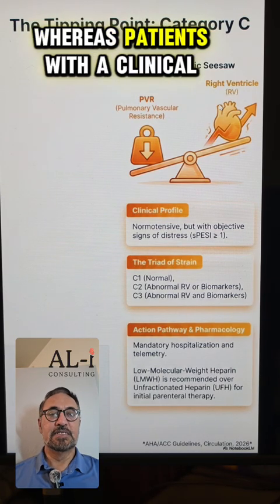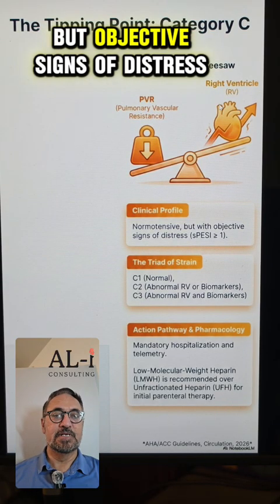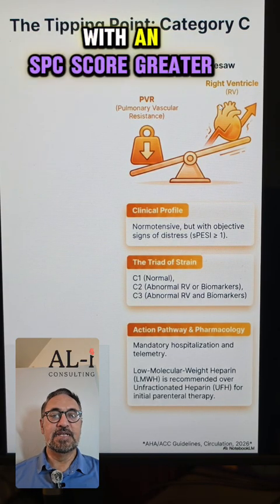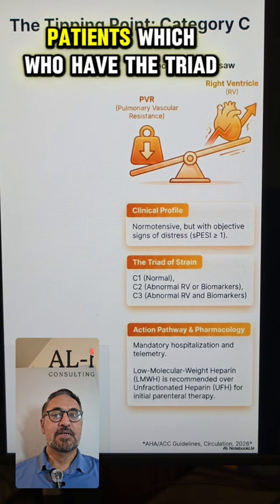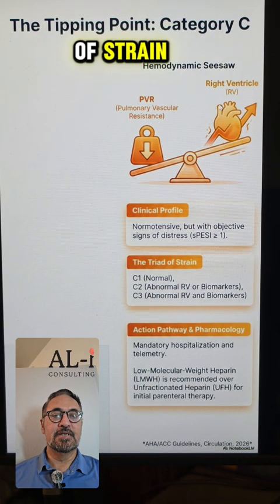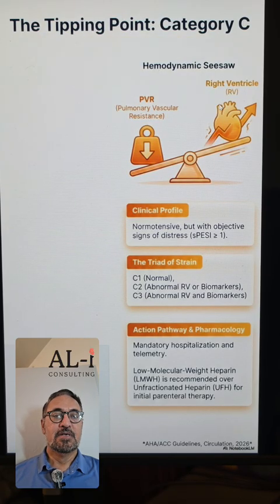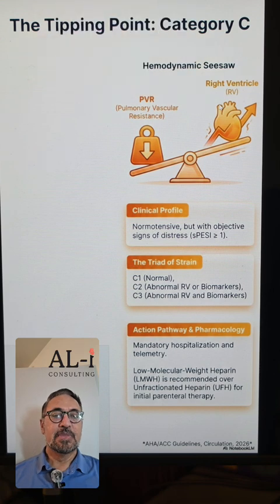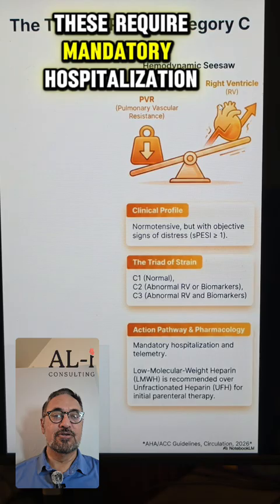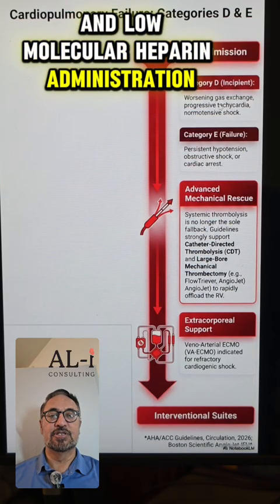Whereas patients with a clinical profile where they are normotensive but have objective signs of distress with a sPESI score greater than or equal to 1, patients who have the triad of strain, which would be abnormal RV function and biomarkers, these require mandatory hospitalization and low molecular weight heparin administration.